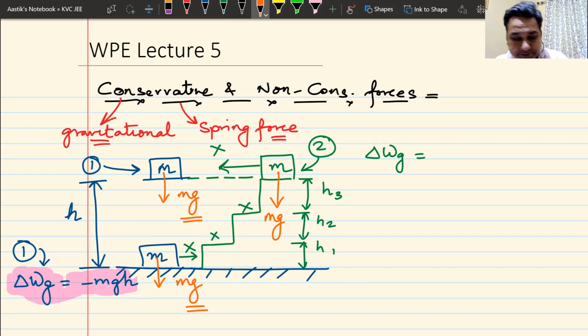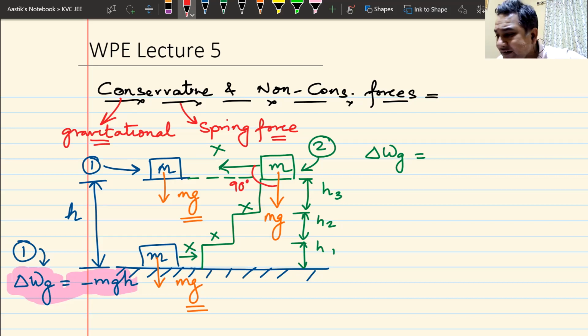Sir, yes, beta, gravity acts vertically. So gravity acts vertically and I am moving it horizontally. So the angle between the two becomes 90 degrees. 90 degrees. Well done. So the angle becomes 90 degrees and hence the work done by gravity is 0 when I am moving it horizontally.